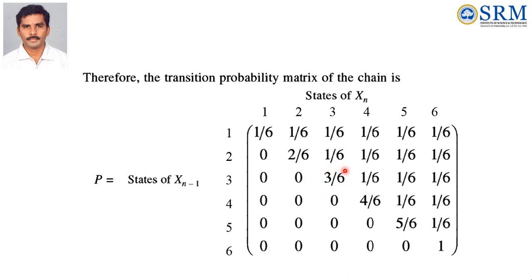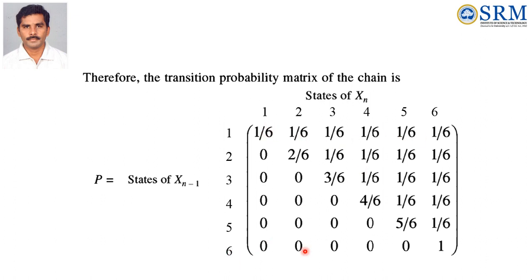In the future step the state value is 3 if you get 1, 2 or 3, and that probability is 1/6 plus 1/6 plus 1/6, that is equal to 3/6. So the first row is 1/6, 1/6, 1/6, because the present state is 1, already the maximum is 1, and in the future state if the dice value appears as 1, then it is 1/6. So here all the values are possible.